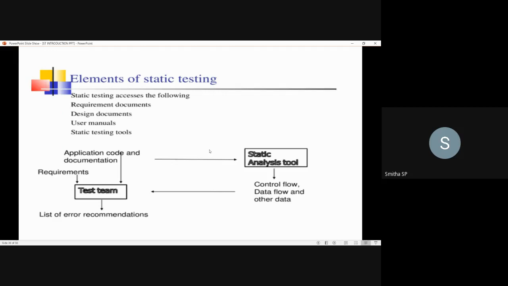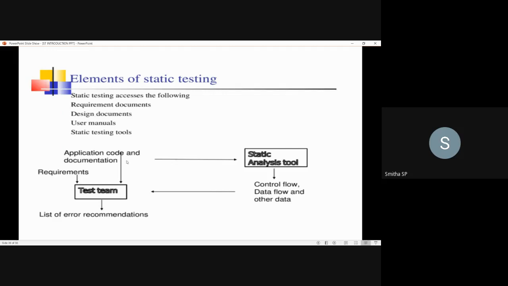They will recommend to the team members, that is the developers, to work upon whatever recommendations they have given. Once they perform the static testing, they come up with the outcome of that process, a list of error recommendations.